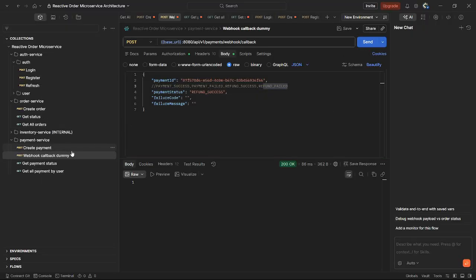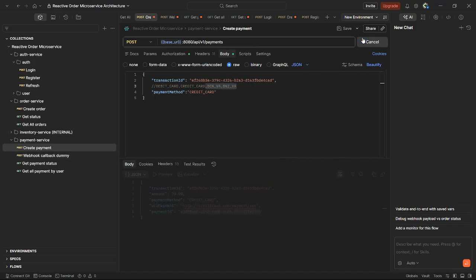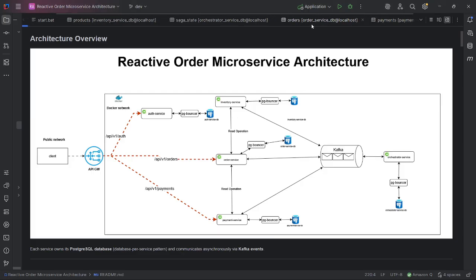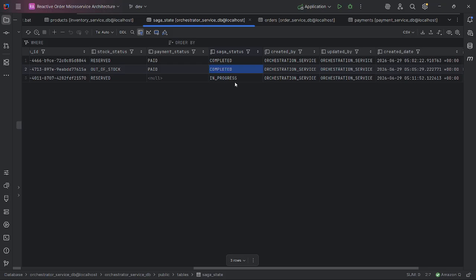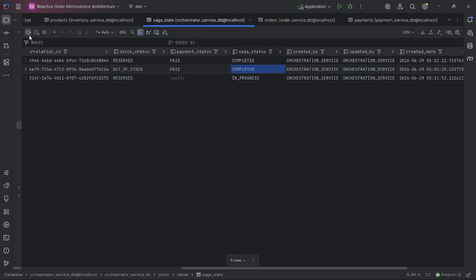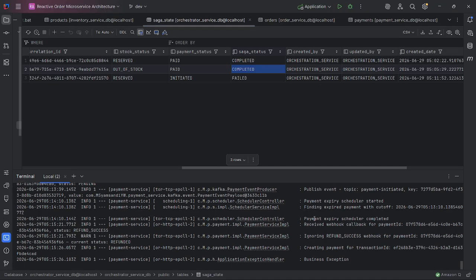Order already expired. Okay, let's check the order. Expired. Let's check Saga state. Failed. Let's check the purchase orchestrator log.